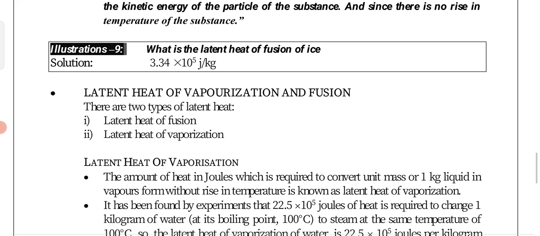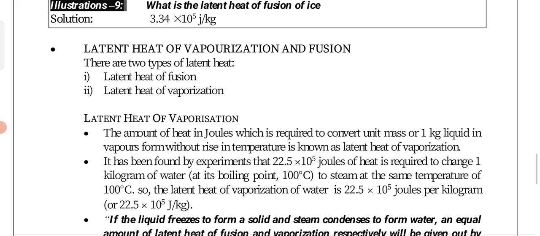Latent heat is generally of two types. One is latent heat of fusion, another one is latent heat of vaporization. Latent heat of fusion is the minimum amount of heat required for converting 1 kg of solid into liquid at atmospheric pressure. It is called latent heat of fusion because fusion, we already know, is solid changing to liquid. Latent heat of vaporization is the same thing: the minimum amount of energy required to convert 1 kg of liquid into vapor at atmospheric pressure.